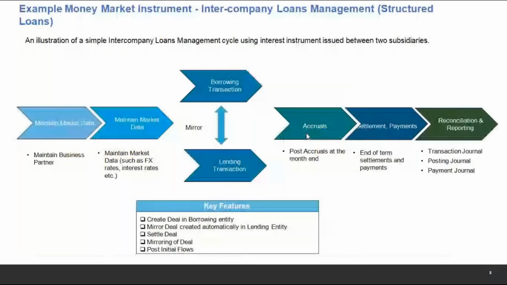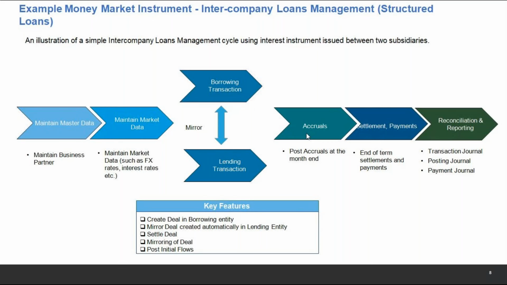Meanwhile, I'll talk through one important instrument, money market instrument, and let's try to look at this instrument also in Excel and see how we can link it to the scenario where you can understand this. Intercompany loans. The term is very clear in itself, intercompany loan is a loan between two subsidiaries within a company. So within a company, I have two subsidiaries. I want to create an intercompany loan. One will have borrowing transaction, one will have lending transaction.